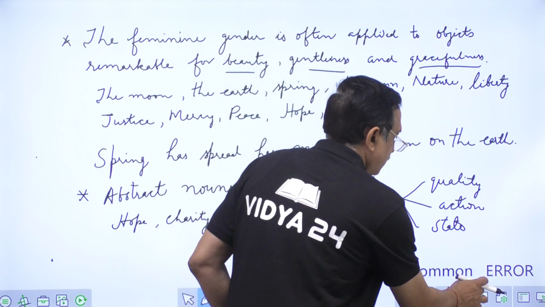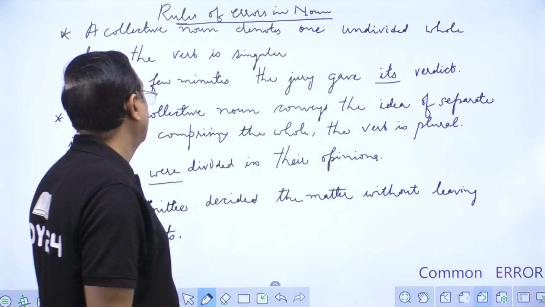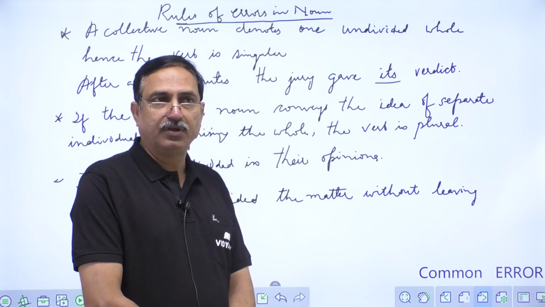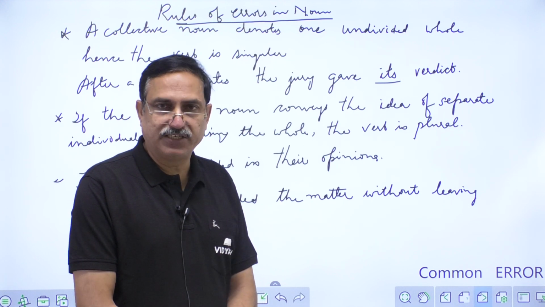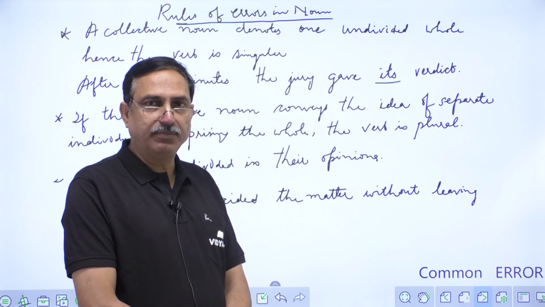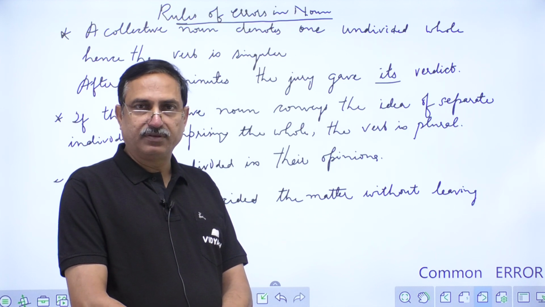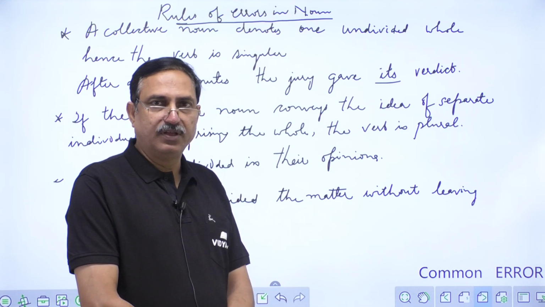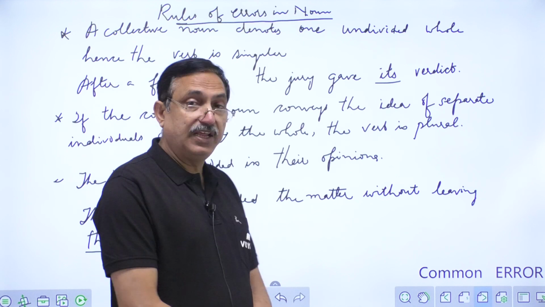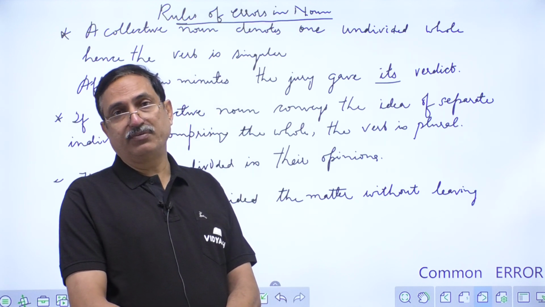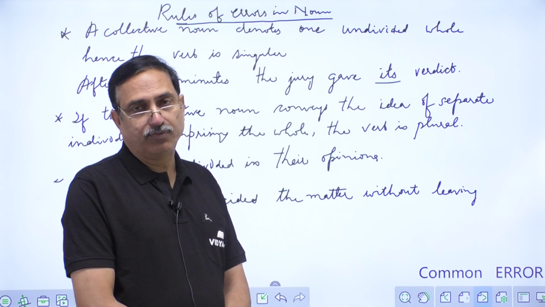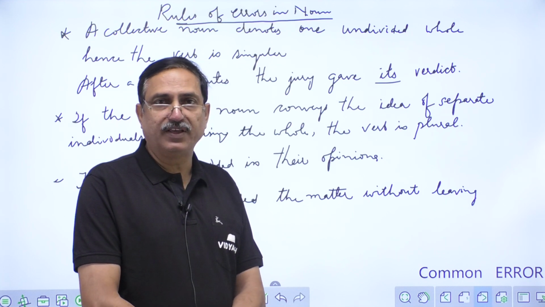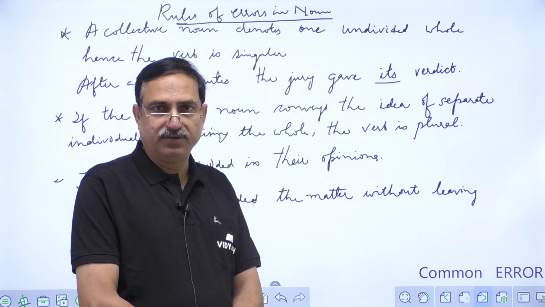Now we go to another rule of noun. Collective noun. You very well know that collection of things is known as collective noun. Example, army, class. Army is a collection of soldiers. Class is a collection of students. So they can take singular verb, singular pronoun, as well as plural verb and plural pronoun. So you have to see where we have to consider it as singular and where we have to take it as plural. So let us make the difference in the two.